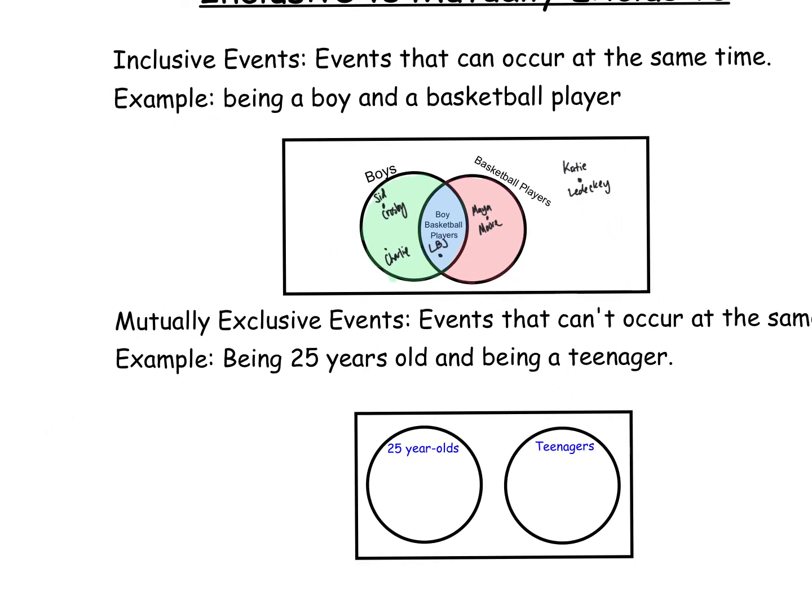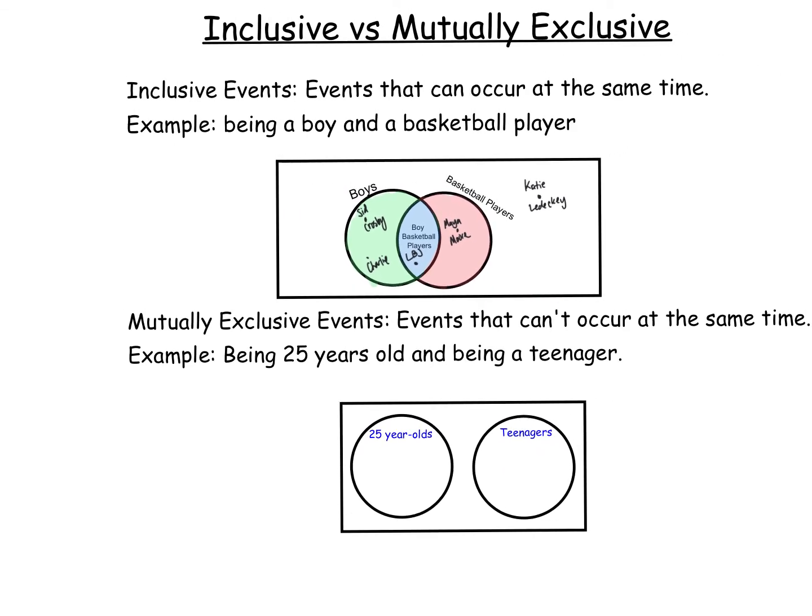Mutually exclusive events are things that cannot occur at the same time. An example might be being 25 years old and being a teenager. If you're 25 years old, you're no longer a teenager. You can't be both at the same time. So if you notice, these two circles do not overlap, and they cannot overlap because there are no people who would be in both situations.